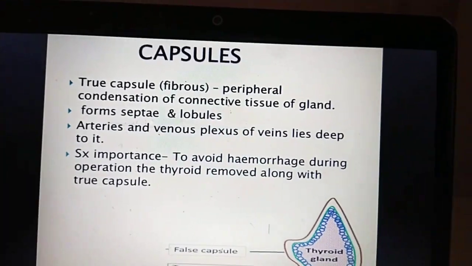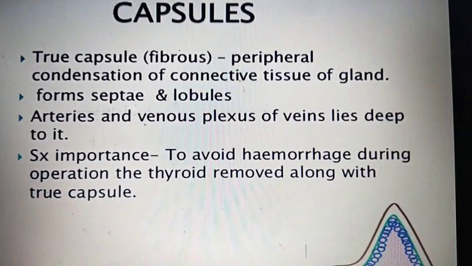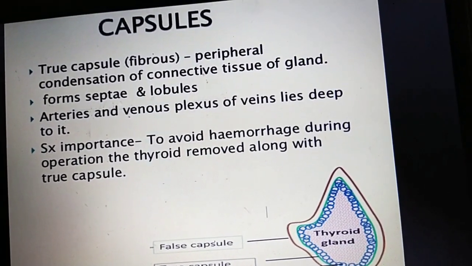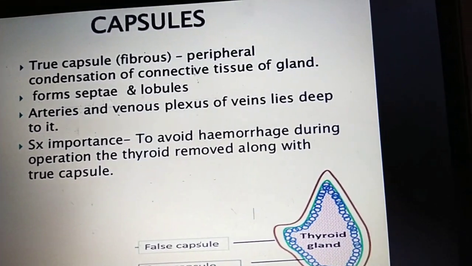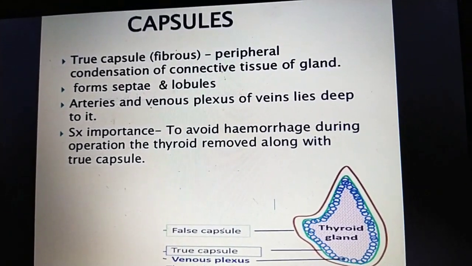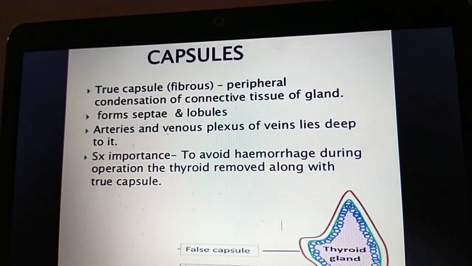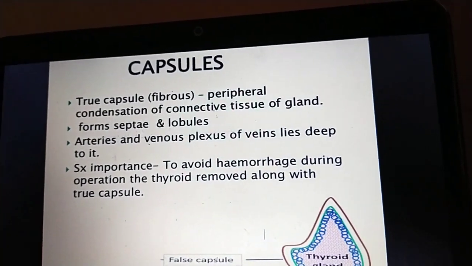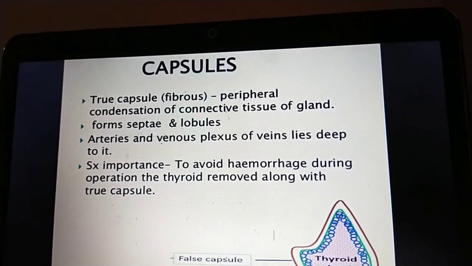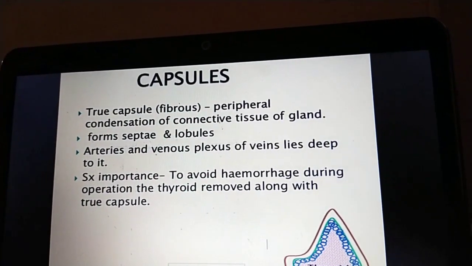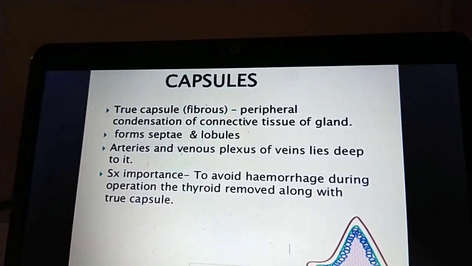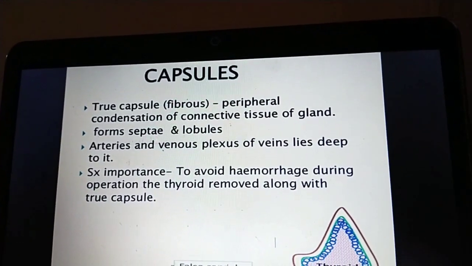Okay, then you can go for the capsules. The true capsule is a fibrous peripheral condensation of connective tissue of the gland. It is the inner layer of the thyroid gland, and it extends into the gland and forms the septa, which divide the thyroid tissue into microscopic lobules.